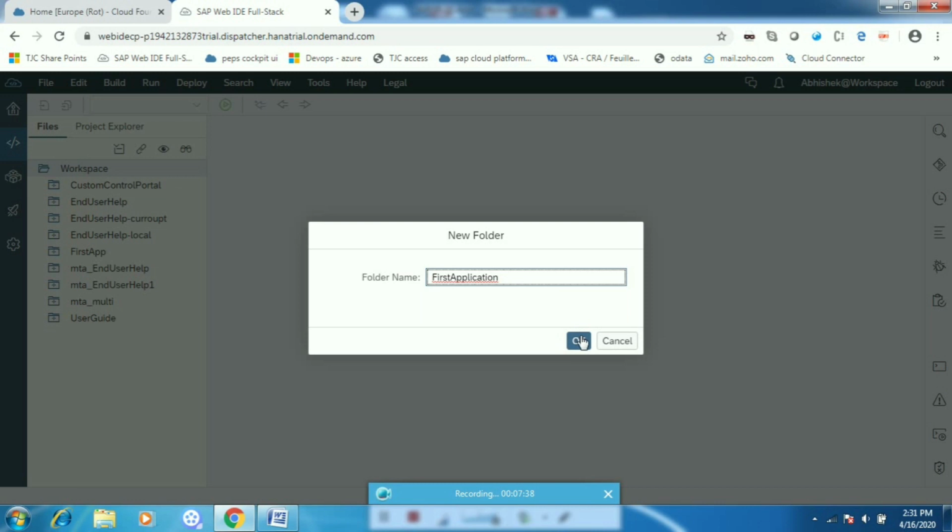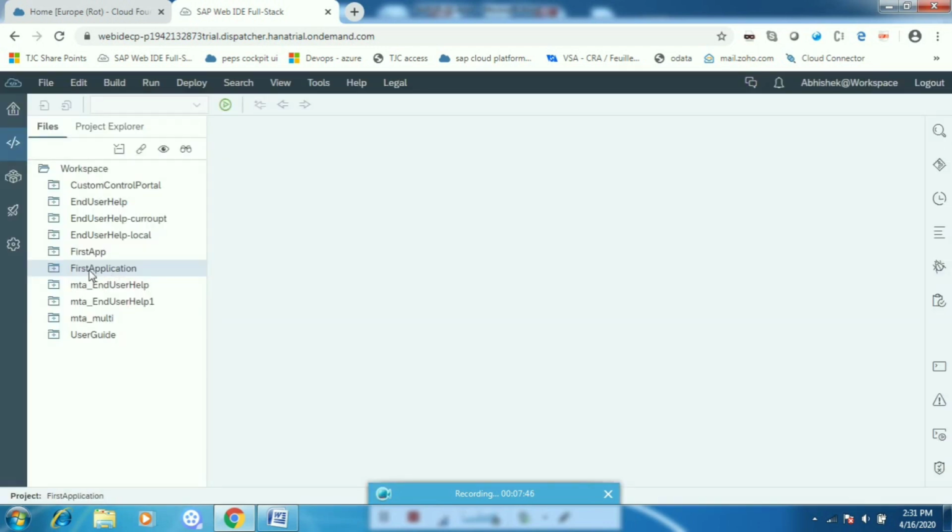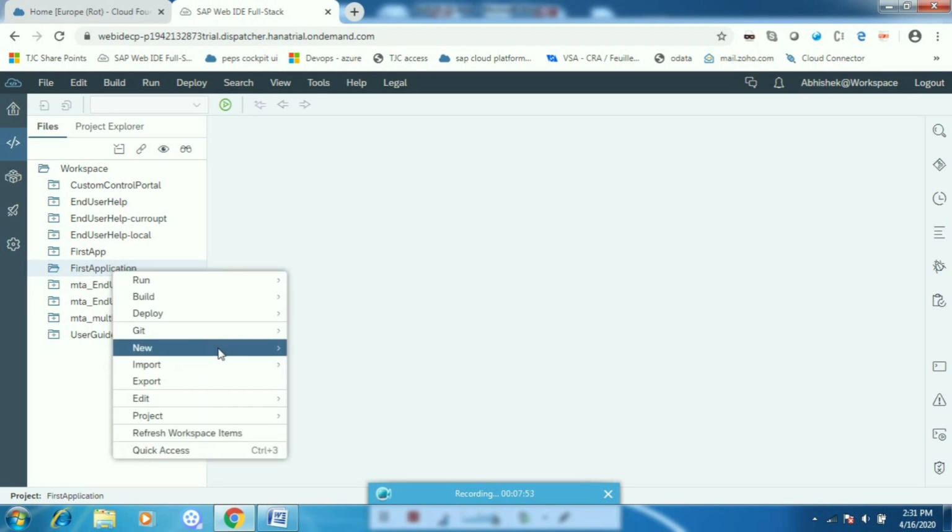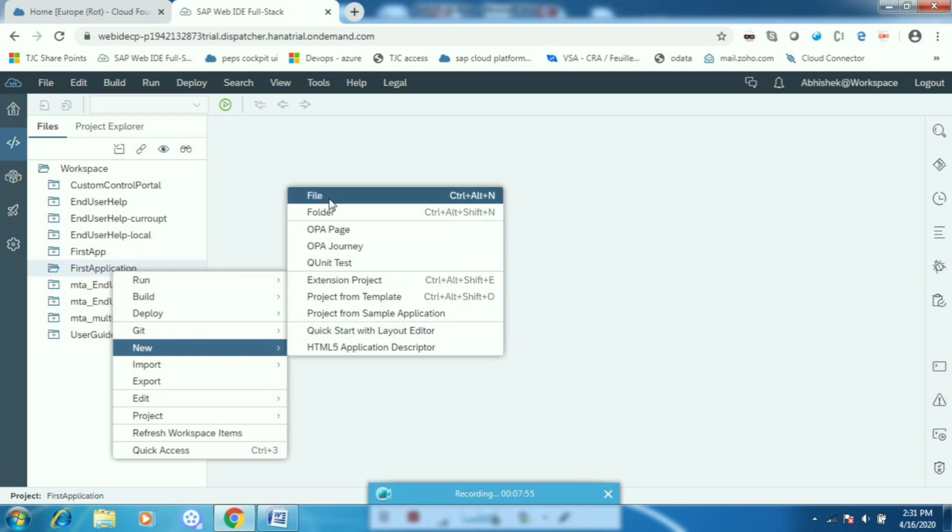First application, okay, and press OK button. So you can see this folder has been created over here, okay, and it is having nothing. So now let's create one HTML file.